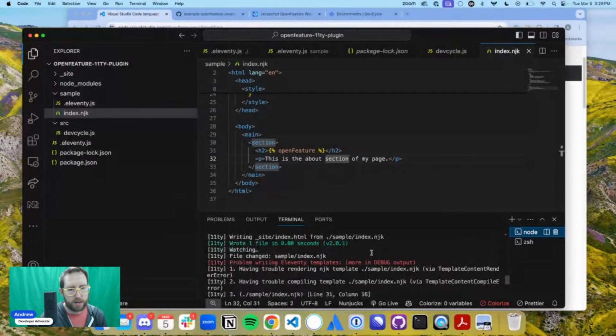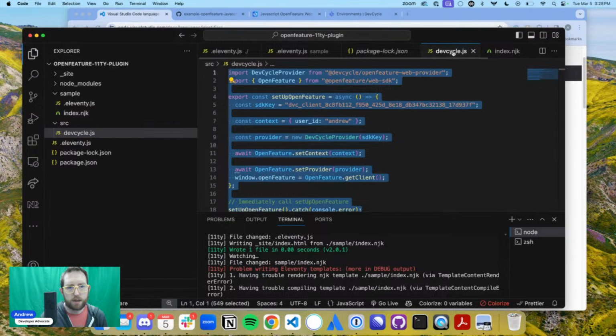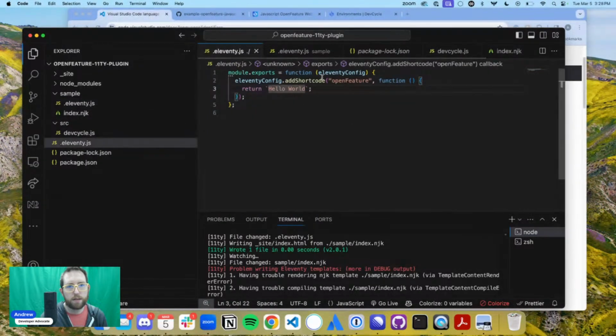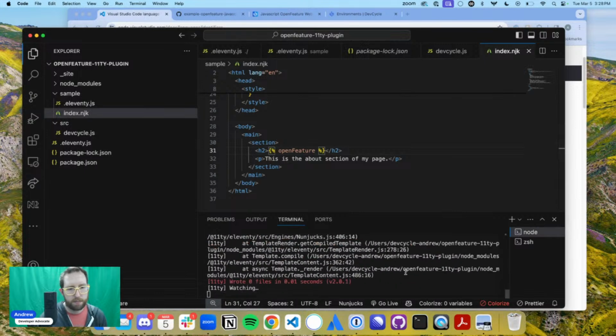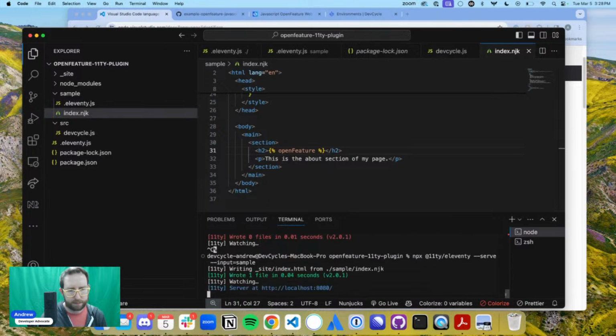Eleventy problem writing. Yes. Maybe I spelled OpenFeature wrong. Did I? Require Eleventy OpenFeature. That's the shortcode. So that's awesome. So that should be good there. All right, let's go. Awesome. I'm going to cancel this for just a second, and we're going to run that again. Okay, let's see. Now this should now return hello world in that spot.